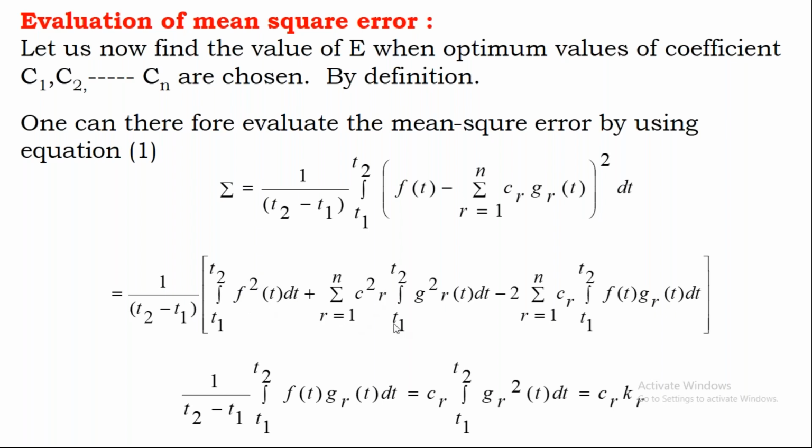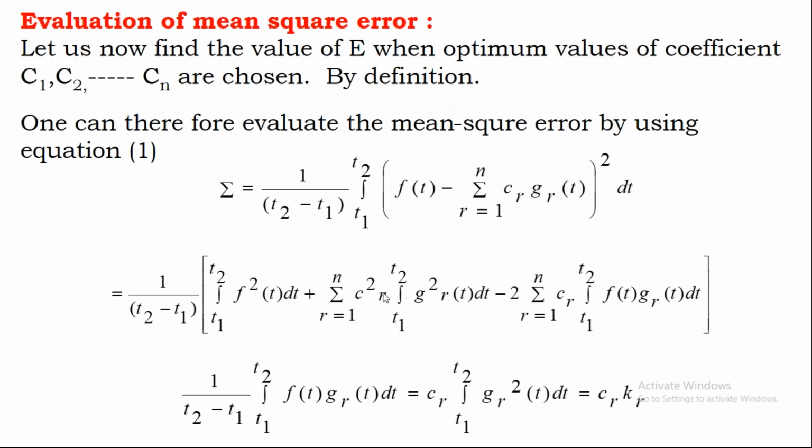Now observe the second and third terms in this equation. If we consider 5 components, then I can write sigma r equal to 1 to 5. If I consider 10 components, then I can write r equal to 1 to 10. Like that, I can expand this summation and simplify it.